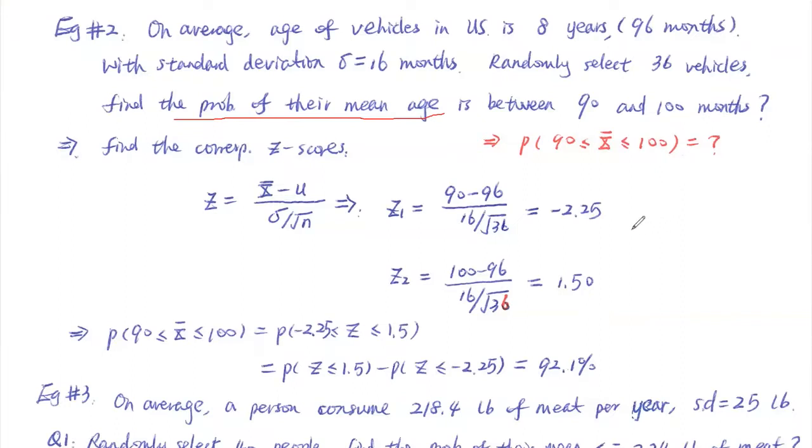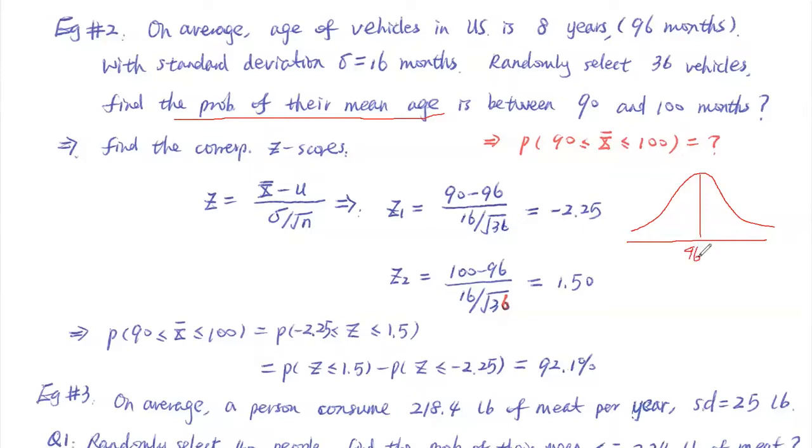Normal distribution is a bell-shaped curve, centered at 96. We can draw that here.